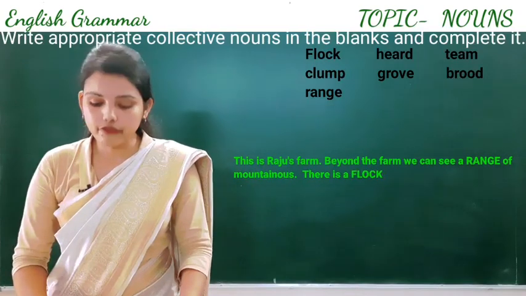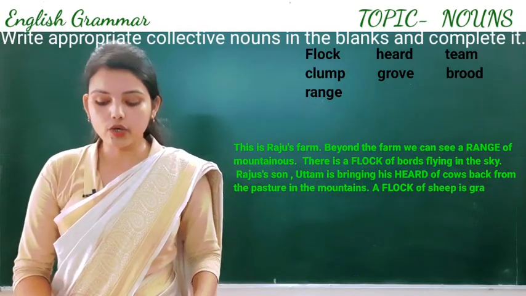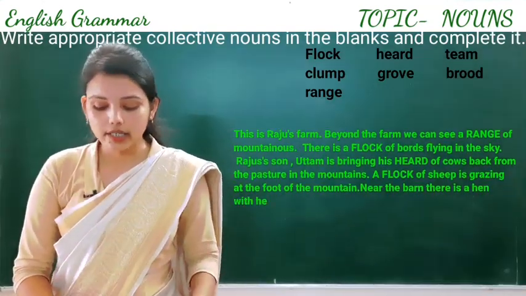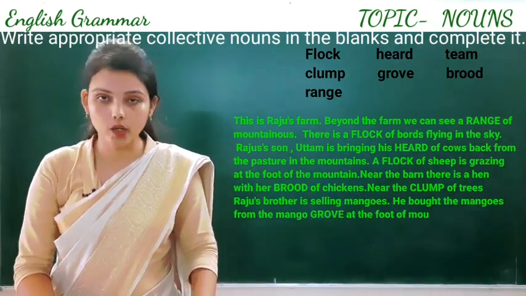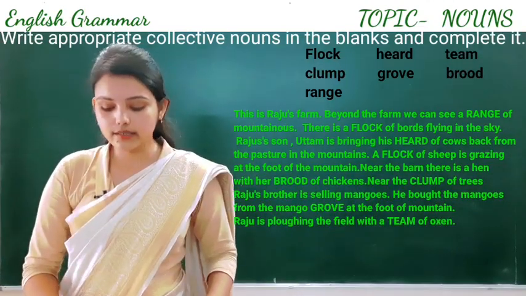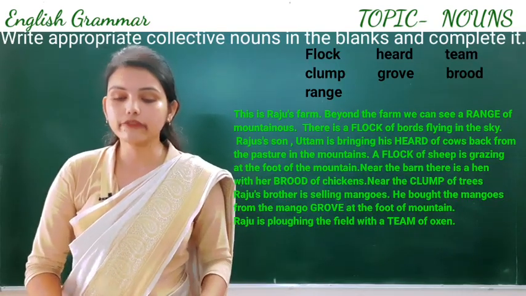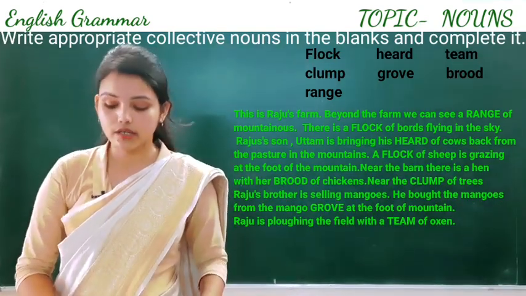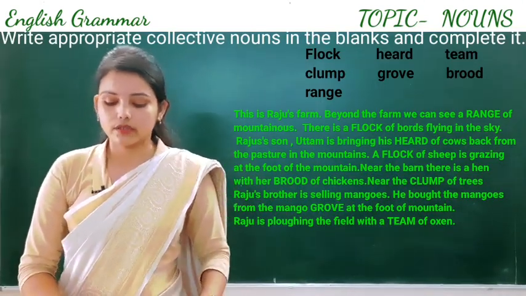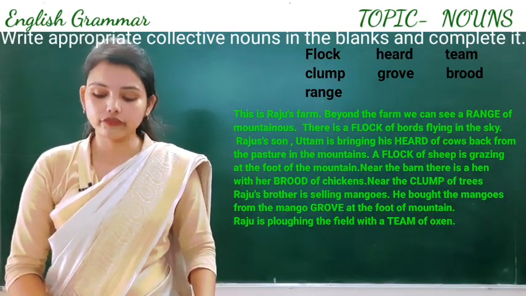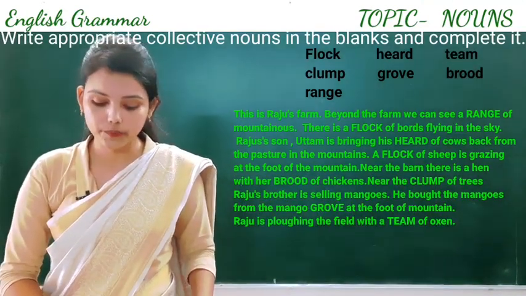This is Raju's farm. Beyond the farm we can see a range of mountains. Here we will use range. Next, there is a flock of birds flying in the sky. Here we will use flock, flock of birds, a collective noun. Next, Raju's son Uttam is bringing his herd of cows, again a collective noun, back from the pasture in the mountains. A flock of sheep is grazing at the foot of the mountains.